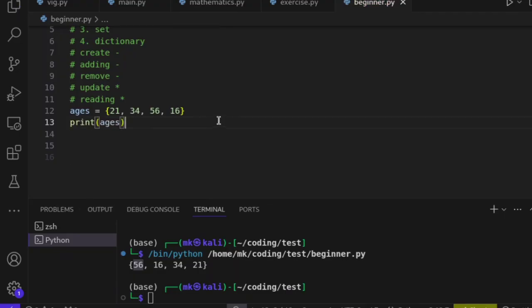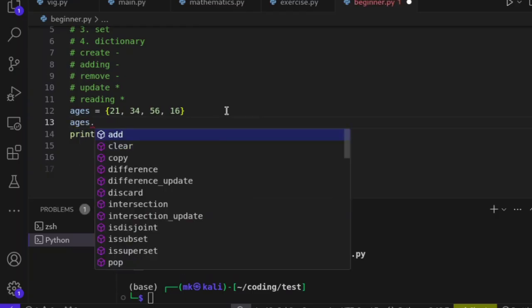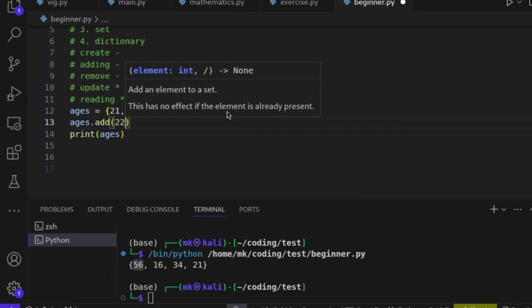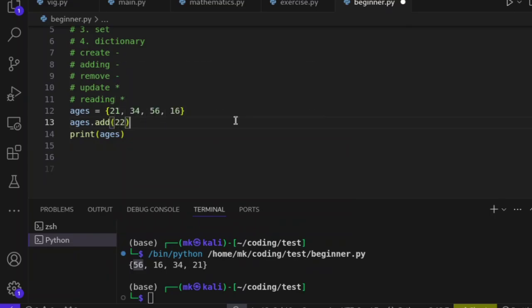Okay, let me leave this print so that whenever we make changes, we can be able to see. So let me say ages, then I say add, you see, then let me say 22. So I add 22, a 22-year-old. Then if I run it now, I'm able to see, you see, I have 22. Did you see it?